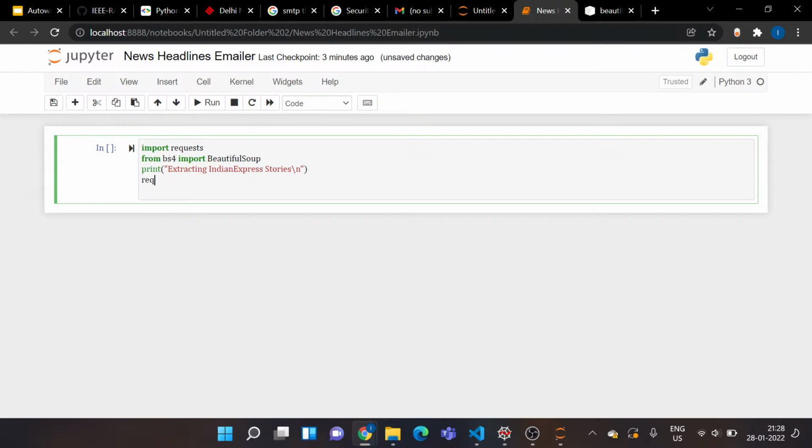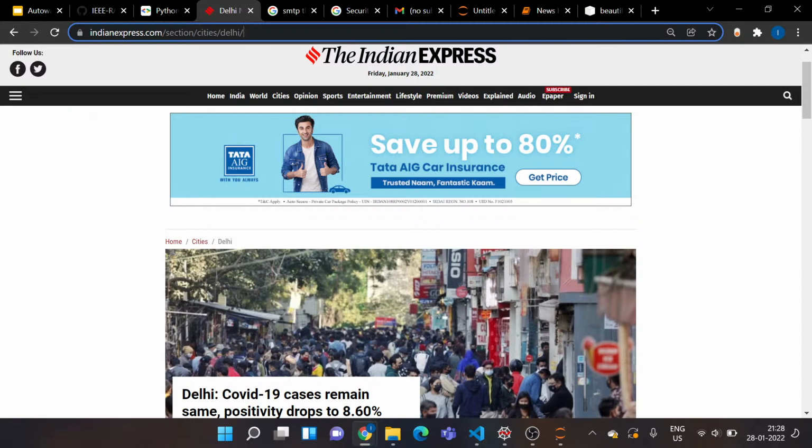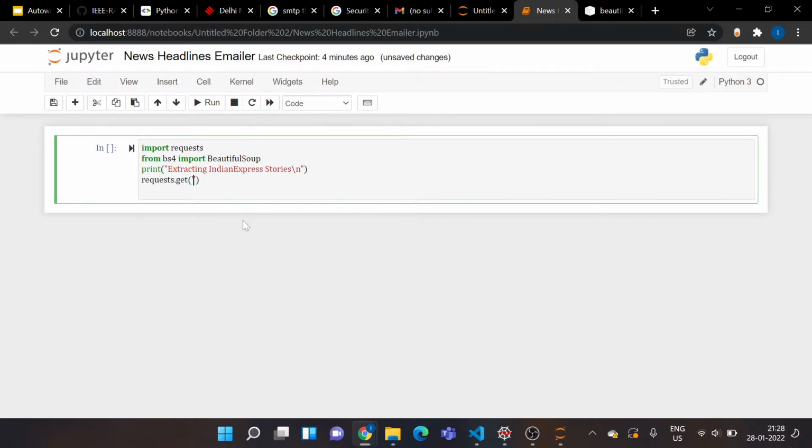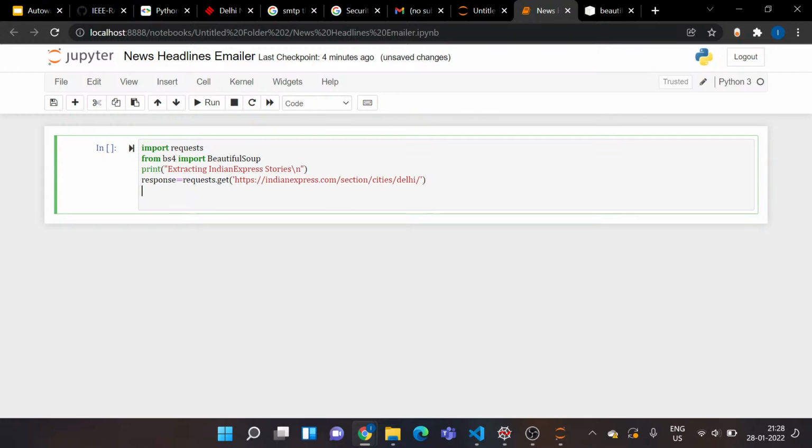So I'll just say requests.get, open parenthesis, and then in inverted commas write the URL from which I want to extract the data. For me, this is the URL I want to get my headlines from. I'll just copy this, and where's my notebook? Okay, I'll just paste it here. Now I'll store it in one variable named response for simplicity. I've got my response from that website.